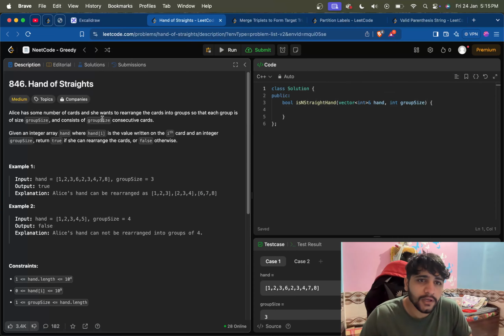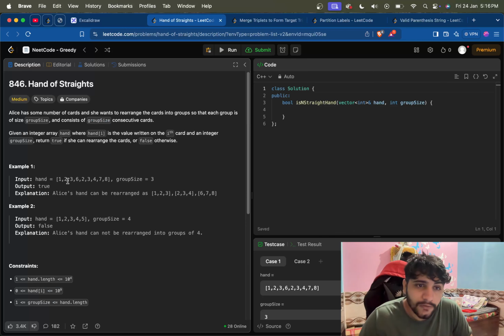Alice has some number of cards and she wants to rearrange the cards into groups so that each group is of size group size and consists of group size consecutive cards. So if three is the group size, then every group must contain three consecutive cards. Given the array hand where hand[i] is the value written on the ith card and an integer group size, return true if she can arrange the cards and false otherwise.